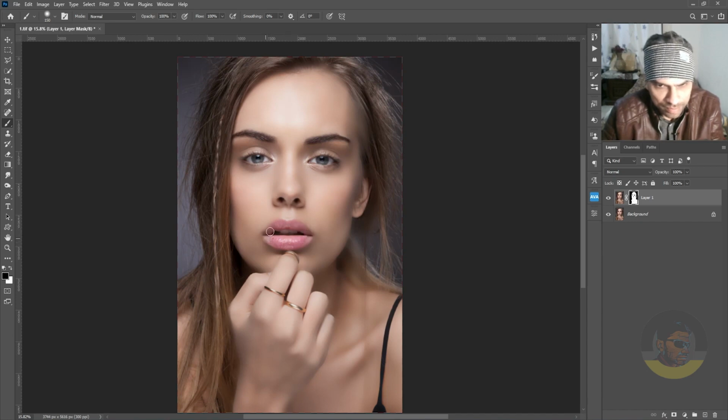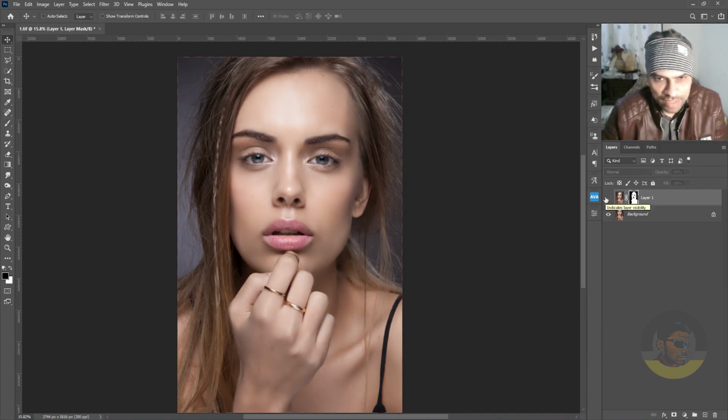So here's the before and here's the after. If you want, you can decrease the opacity of the top layer to make this effect look less intensive.